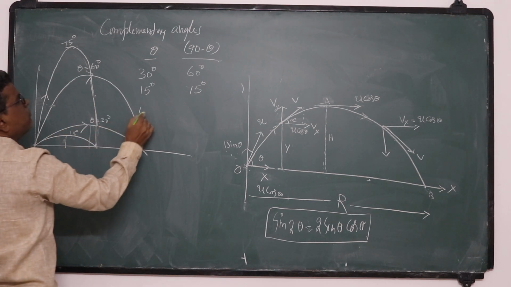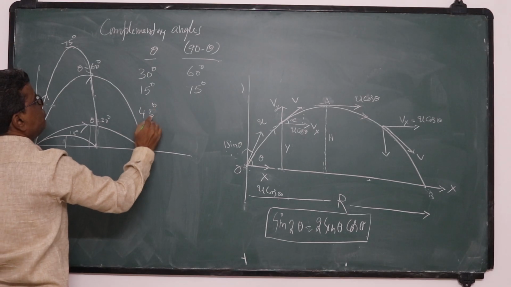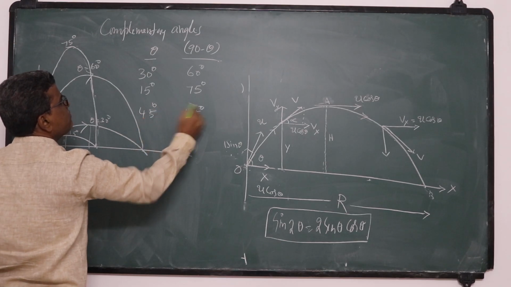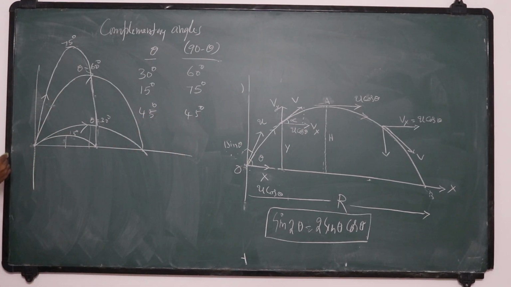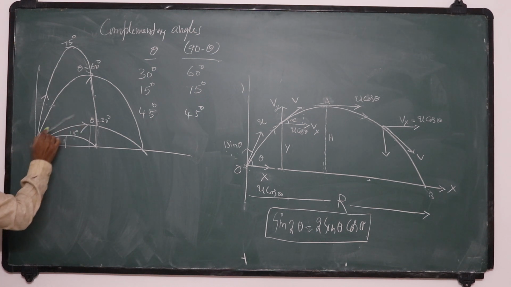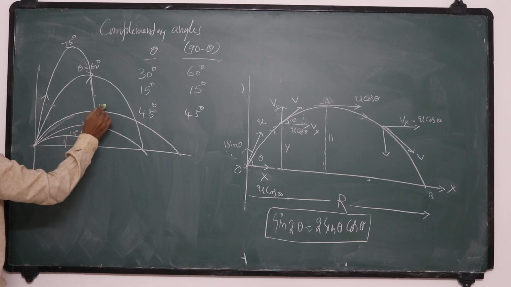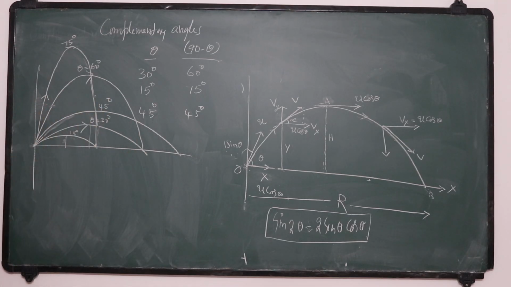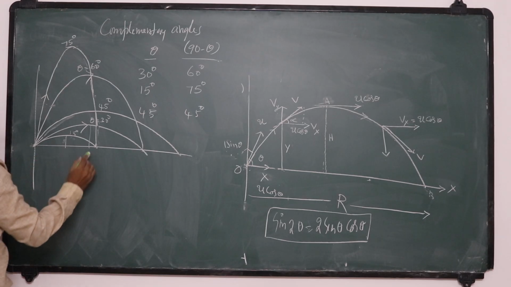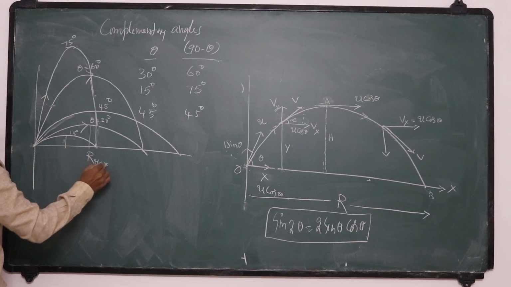Suppose when theta is 45 degrees, the complementary angle is 45 degrees. So it will go to maximum range. That is like this. So this is 45 degrees. Theta is 45 degrees. So here the range becomes maximum.